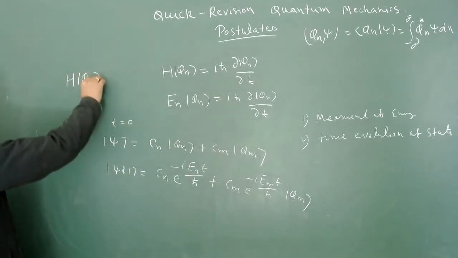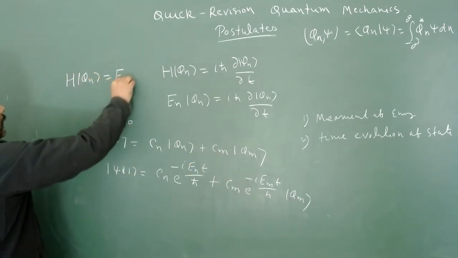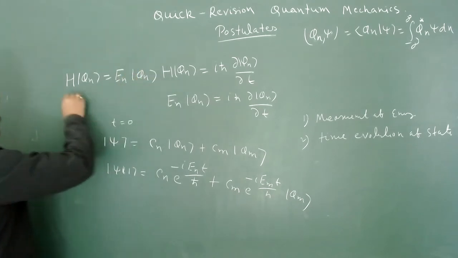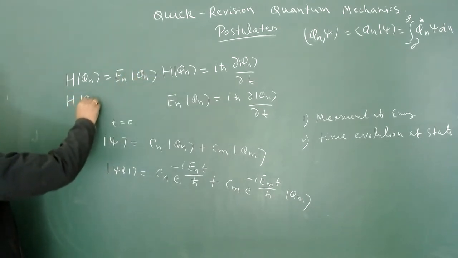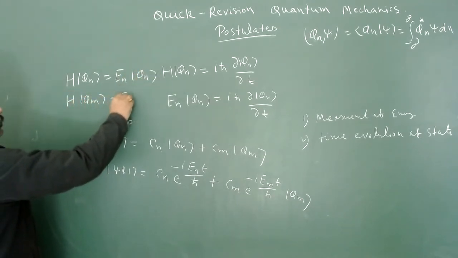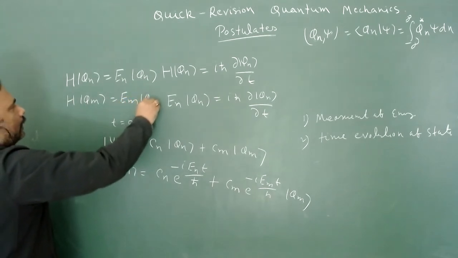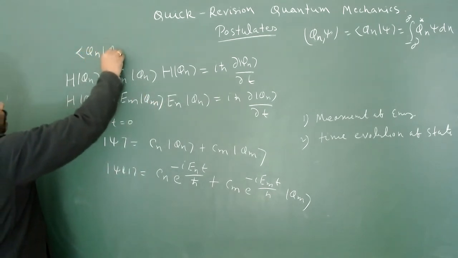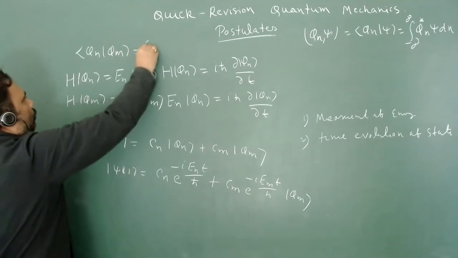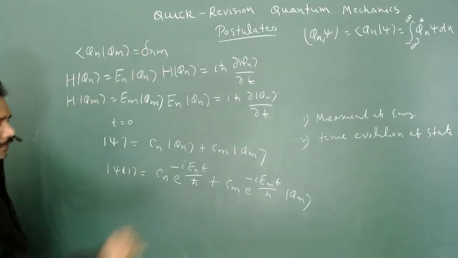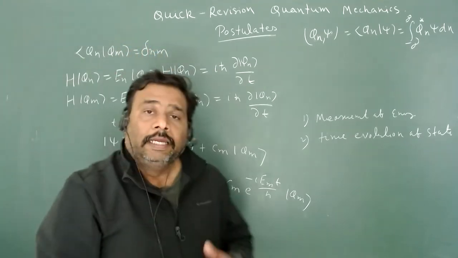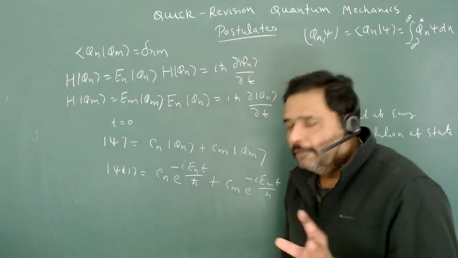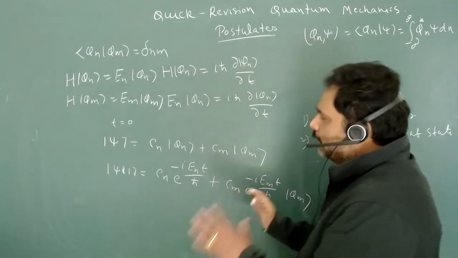H phi n is equal to En phi n, and H phi m is equal to Em phi m, and we have basically phi n and phi m as an orthogonal basis. So this is very important. This is time evolution. In this time evolution, you have to remember two conditions.